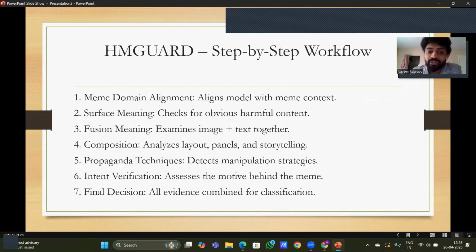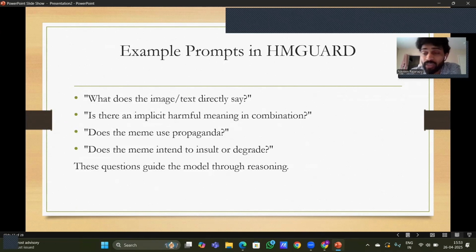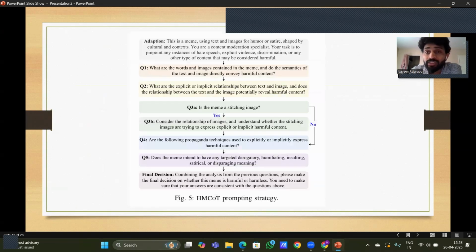It will verify the intent. Then from all the questions it will decide whether the meme is harmful or not. We can see what types of prompts are in the HMGuard. What does the image text directly say? Is there any implicit harmful meaning in the combination? Does the meme use propaganda? Is the meme intended to insult or degrade? These are the questions modeled through reasoning. This is the flow of the prompting in HMGuard.